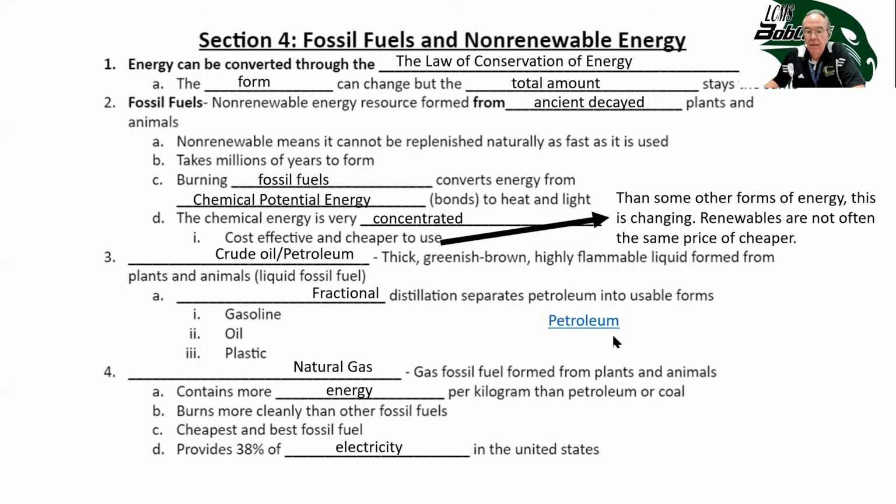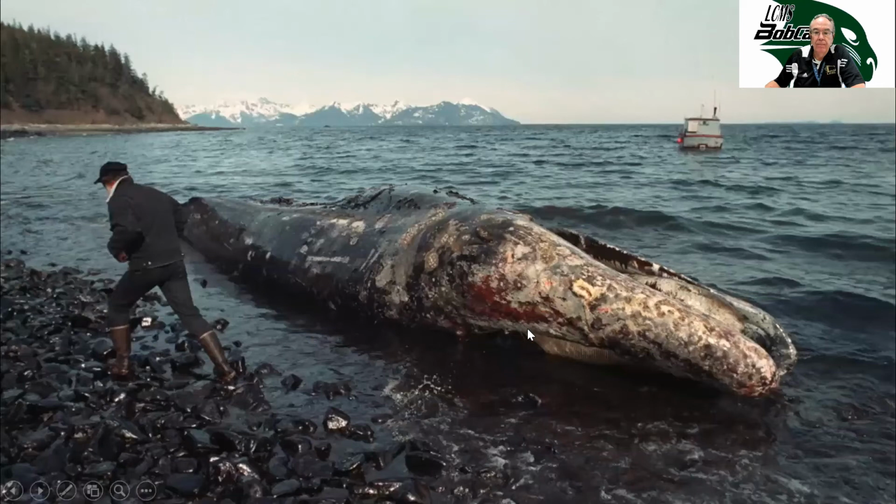There's a few slides that I want to take a look at on petroleum. One of the problems with getting the petroleum up out of the ground is moving it from one place to another.